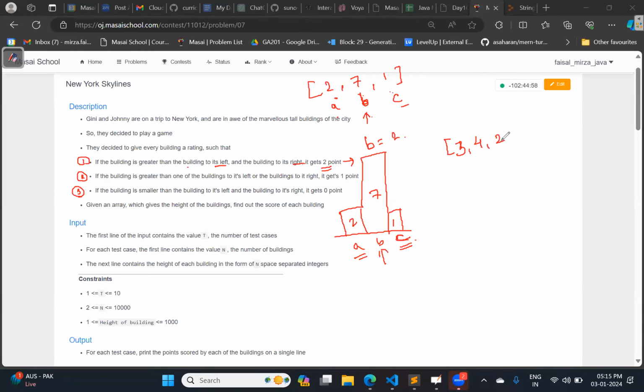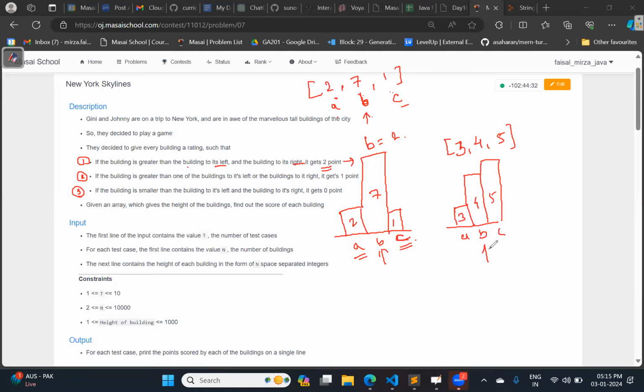Then the last building height I'm giving as 5. Okay, so how will it look? For example, this is 3, this is 4, and this is 5. Building number A, building number B, building number C.